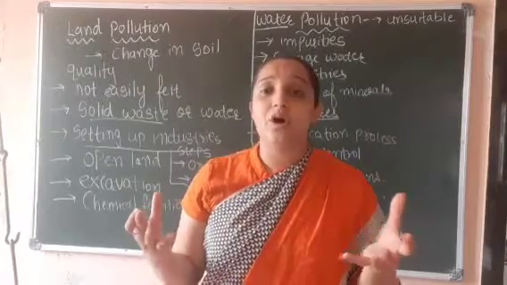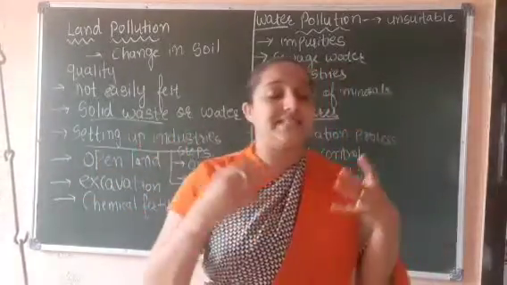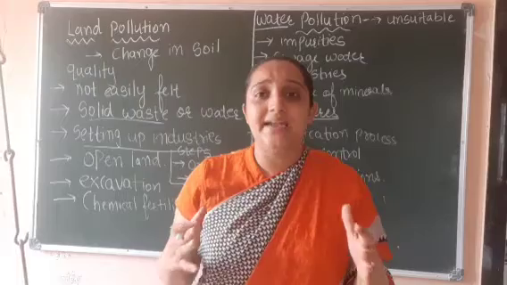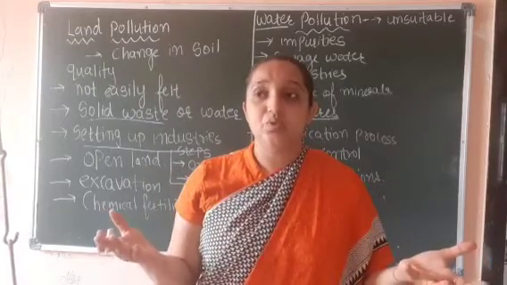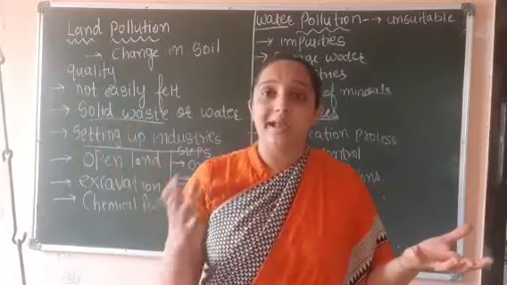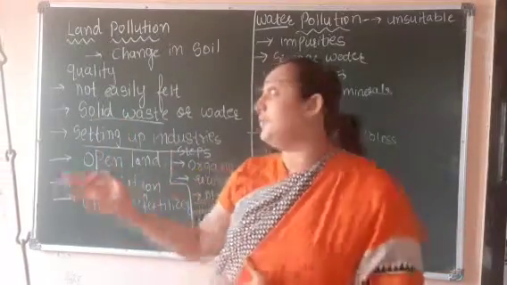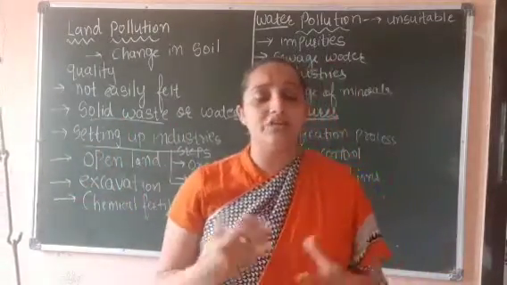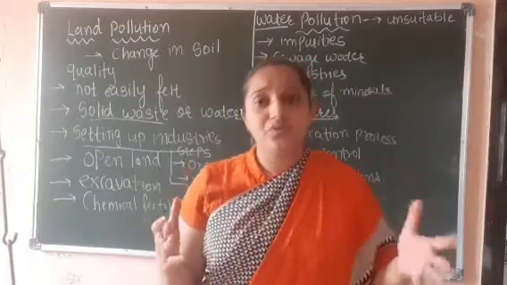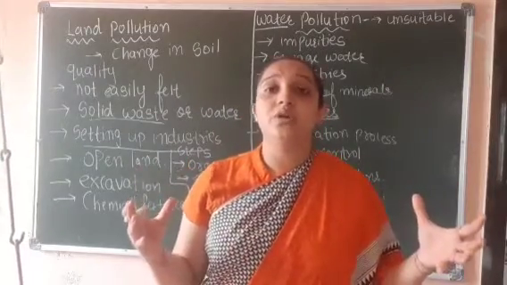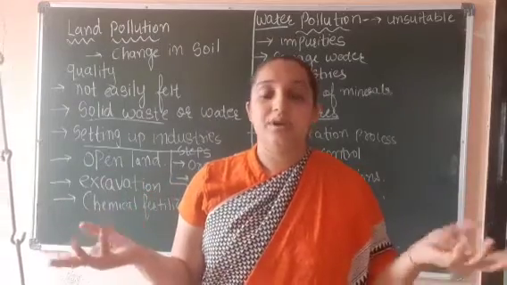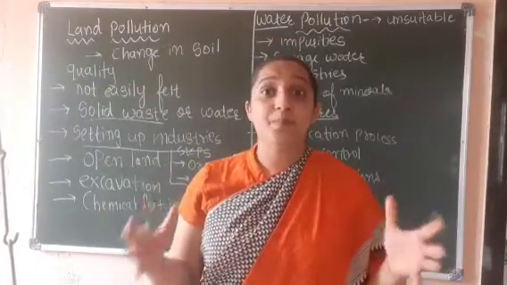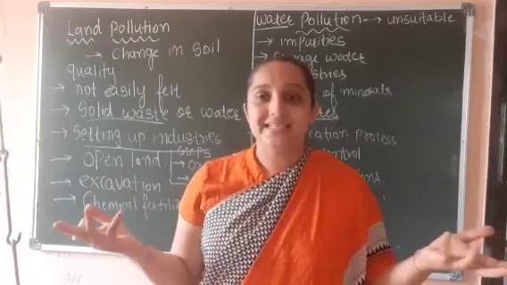Setting up industry on such land will create a great problem for our soil. In short, if soil is not good, of course you will not get good agricultural products, because the soil is not pure, right?